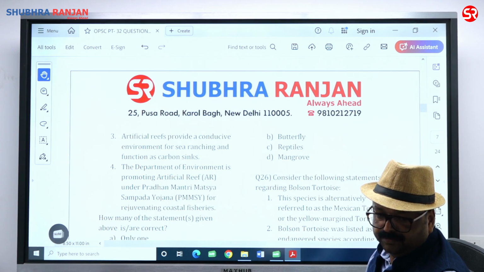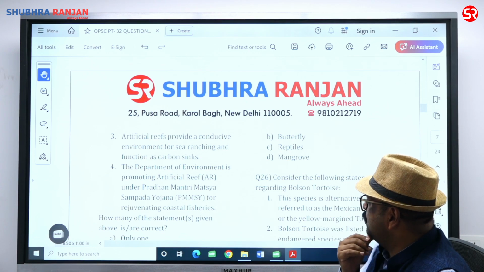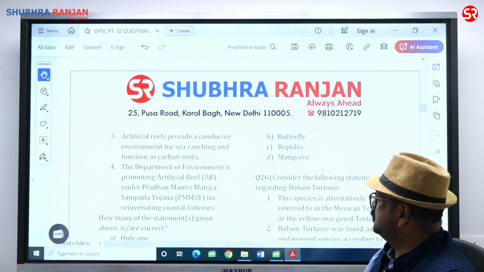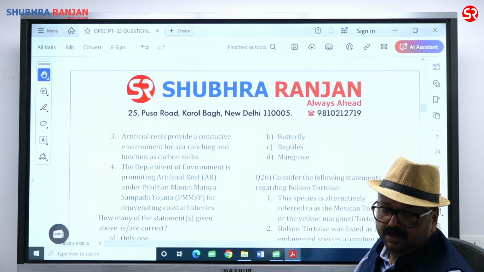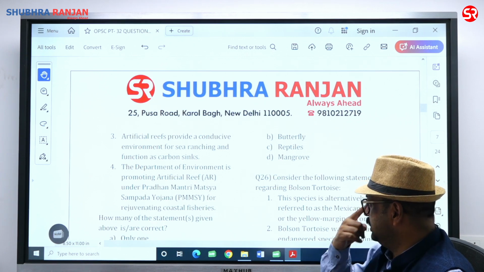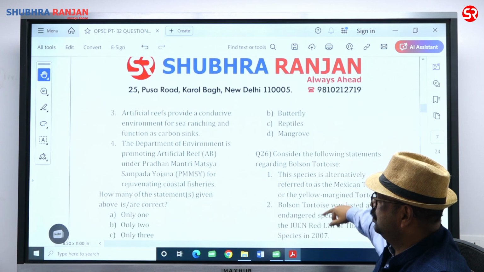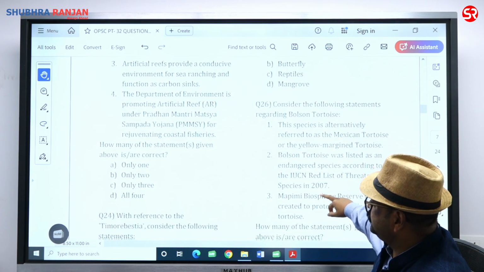Right statement. And the Department of Environment is promoting artificial reef under Pradhan Mantri Matsya Sampada Yojana for rejuvenating coastal fisheries. Just one mistake: instead of Department of Environment, it should have been Department of Fisheries. They made statement 4 wrong. 1, 2, 3 are correct. So 3 statements are correct. I will go with Charlie.